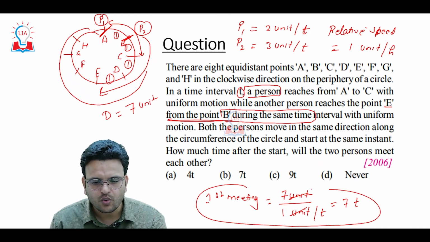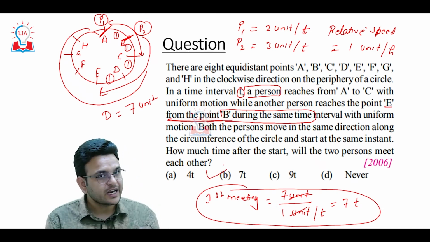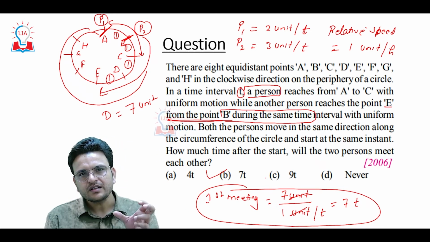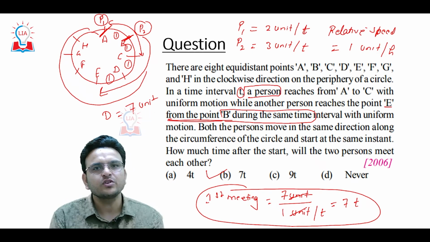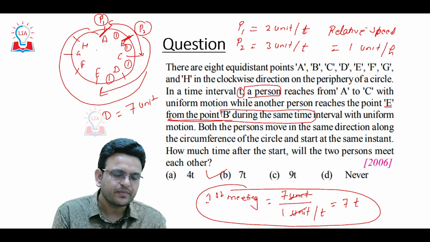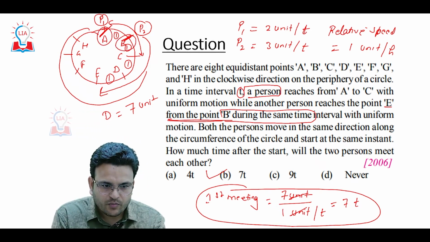This is not an easy question. Try to read the questions very carefully. Try to understand. Concepts are same. Concept is total circumference, but I cannot take total circumference because both the persons are not going to start from the same point. Person P1 is starting from point A, person P2 is starting from point B.